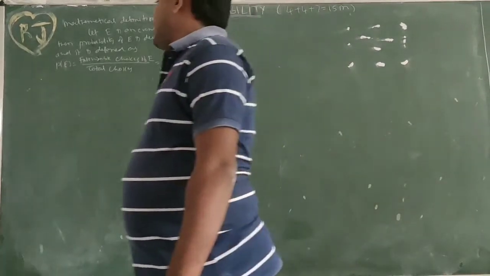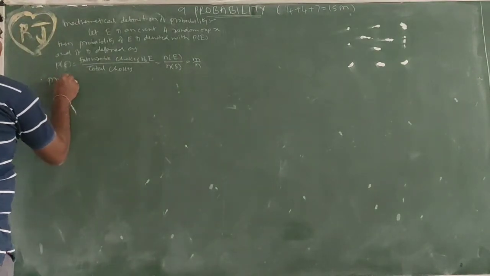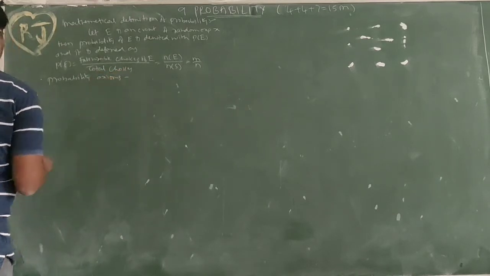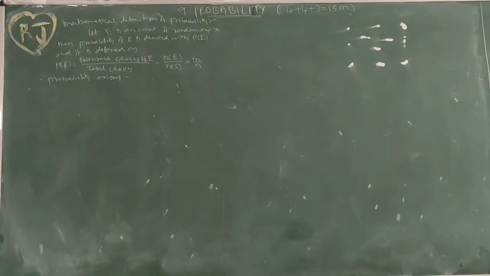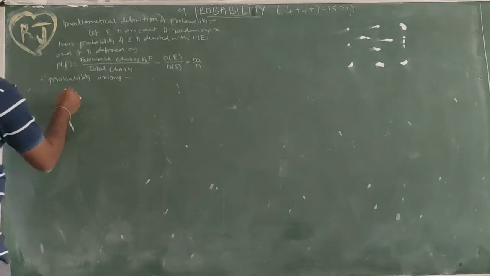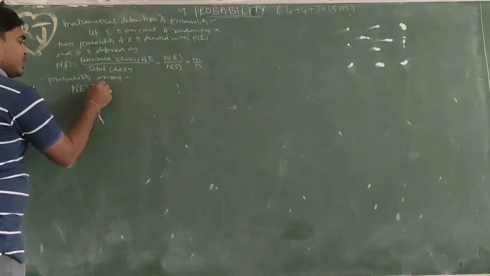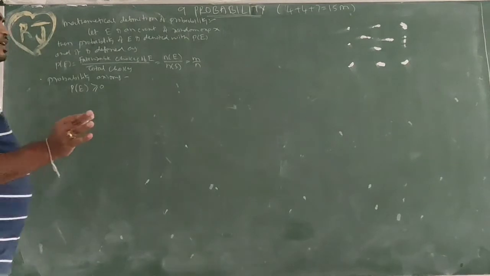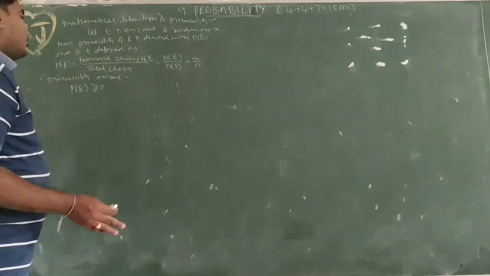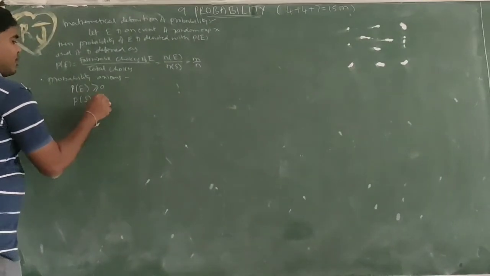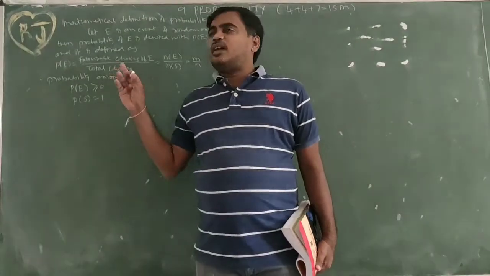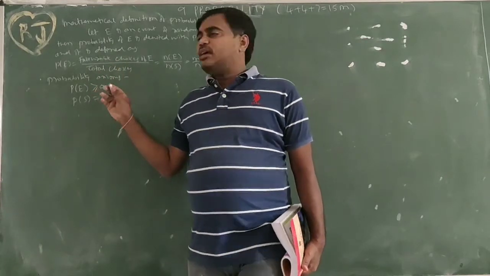So probability axioms. First, probability of E should be greater than or equal to 0. Whatever the event we are taking, the probability is always a non-negative quantity. It should be greater than or equal to 0. P(S) = 1. S is nothing but the sample space. So S will compulsorily occur, so the probability is equal to 1.